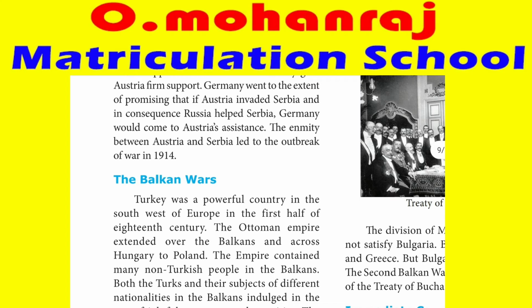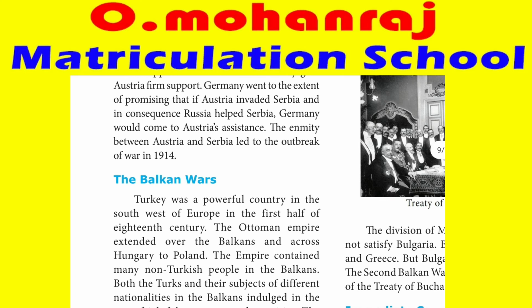The Ottoman Empire extended over the Balkans and across Hungary to Poland. It was on the border of Russia and Europe. The empire contained many non-Turkish people in the Balkans. So both the Turks and the subjects of the different nationalities in the Balkans indulged in most fearful massacres and atrocities. The Armenian genocide is a frightful example.